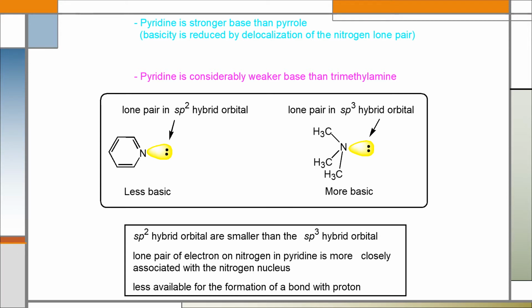That's why the lone pair of electrons on nitrogen in pyridine is more closely associated with the nitrogen nucleus, and less available for the formation of a new bond with a proton. That's why pyridine is a weaker base than trimethylamine.